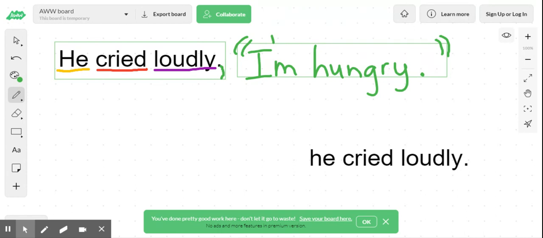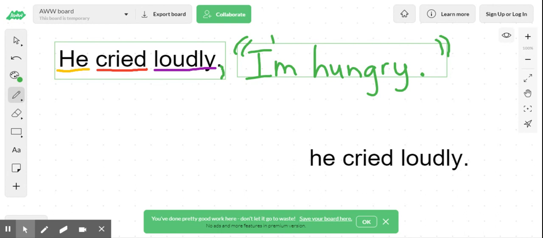So I have my comma to separate the tag, who, what are they doing? They're saying or crying something. And then here's my dialogue. Now that's if you choose to have your sentence from yesterday, he cried with an adverb, in front of your dialogue. But some of you might try to do it differently.